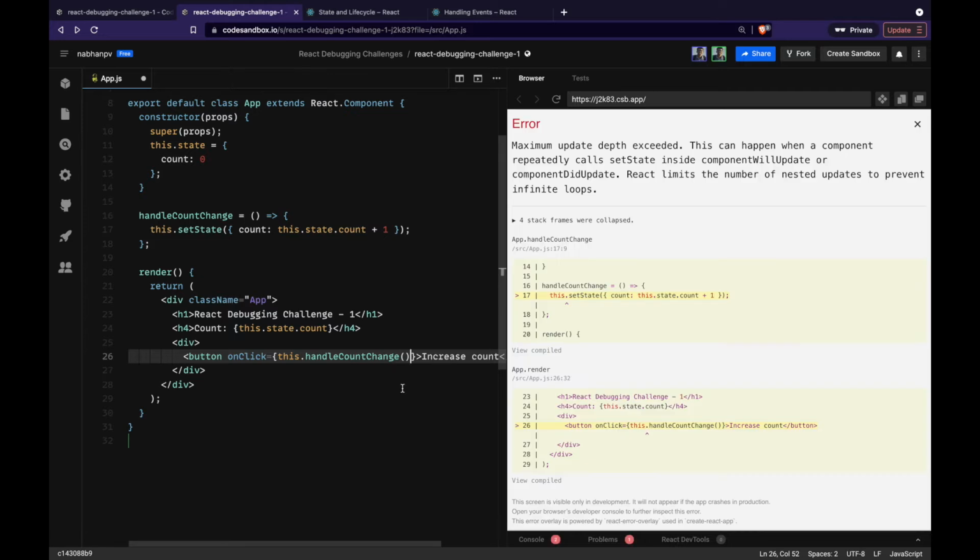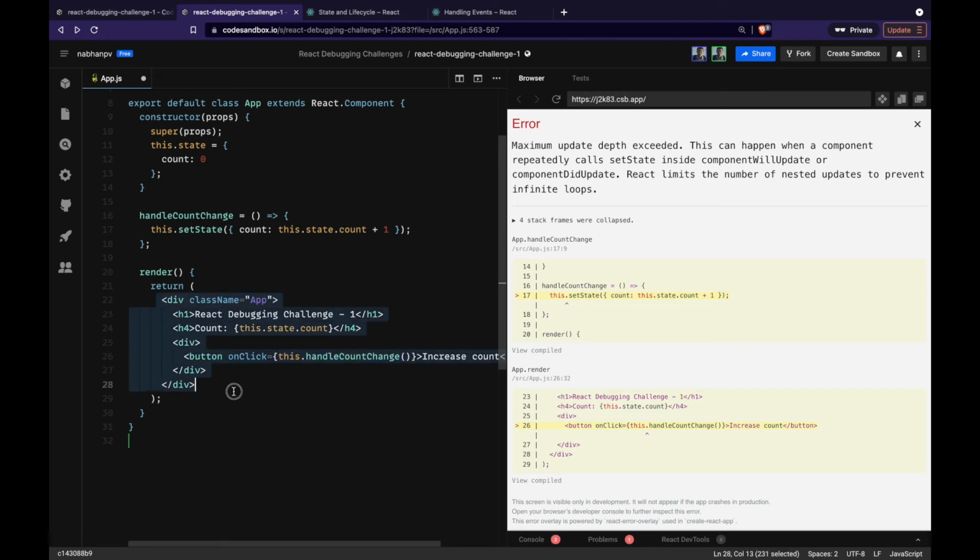Why was calling the function causing an error? Now let's try to understand this better. What happens here? When React loads the app component and mounts it, it does an initial render, right? Now it returns this JSX, and when React tries to parse this, it comes to this onClick handler, and you can see that we are actually calling this function.